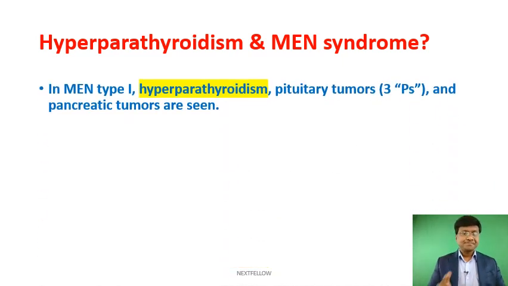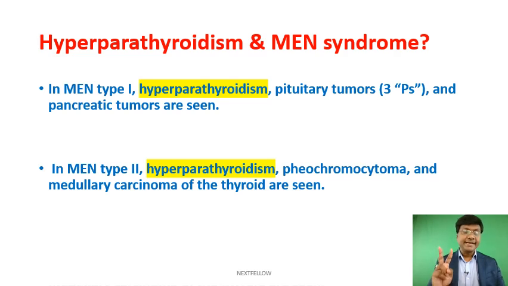You need to remember that in multiple endocrine neoplasia type 1, you have the parathyroid adenoma or parathyroid carcinoma, and in MEN 1 you have pituitary tumors, parathyroid tumors, and then the pancreatic tumors. So please remember these 3 P's of hyperparathyroidism. Next, you take MEN type 2. Even in MEN type 2, you have the presence of hyperparathyroidism. So along with hyperparathyroidism, there is pheochromocytoma and medullary carcinoma of thyroid. They are seen in MEN type 2.